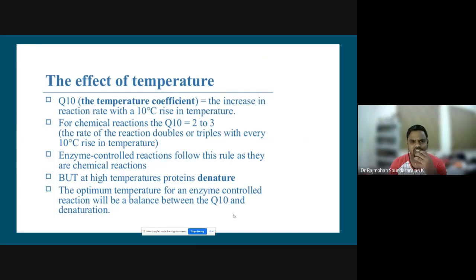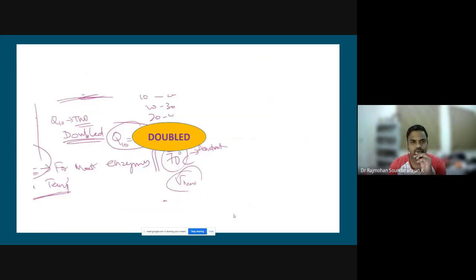Also we have seen the effect of temperature, and we defined the temperature coefficient, that is Q10. The optimum temperature for any enzyme controlled reaction will be a balance between this Q10 and the denaturation, because we have seen that for every 10-degree rise in temperature, the catalytic activity will be doubled. On the flip side, denaturation of the enzyme takes place. So that's a trade-off, and we have to choose the optimum temperature, right? That's why this Q10 is seen.